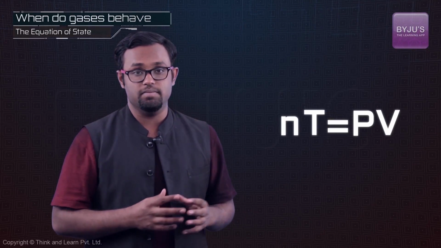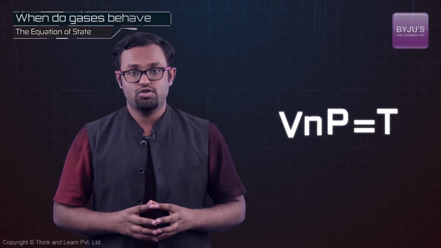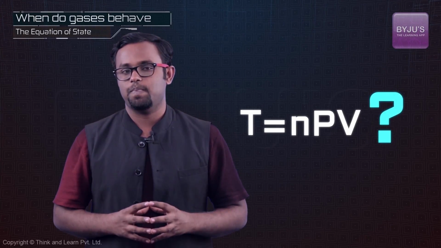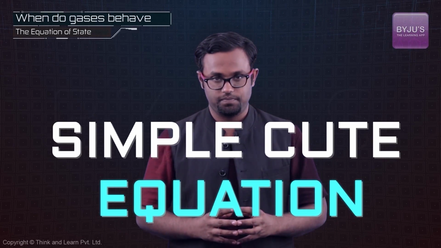So back in the 1800s, we were obsessed with trying to relate the state variables of a gas system by a mathematical equation so that we can learn something about the macroscopic behavior. These variables may be dependent on each other, but will they necessarily fit into an equation? And that too, a simple equation. Turns out, sometimes they do, and when they do, we say that the gas is behaving. By behaving, we mean that its state variables can be made to fit into a simple, cute equation.